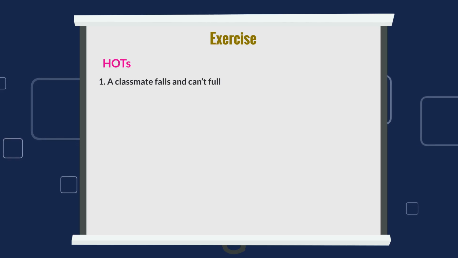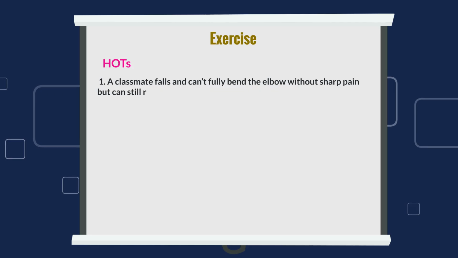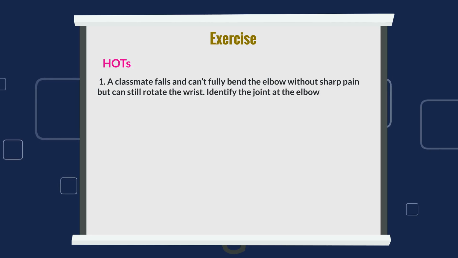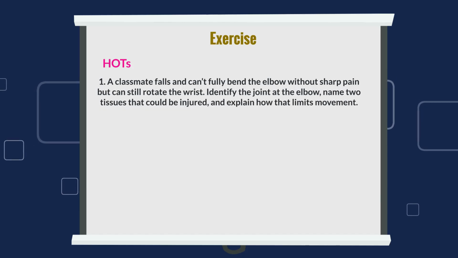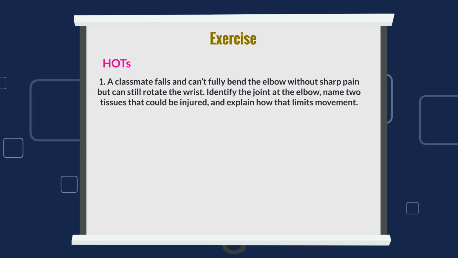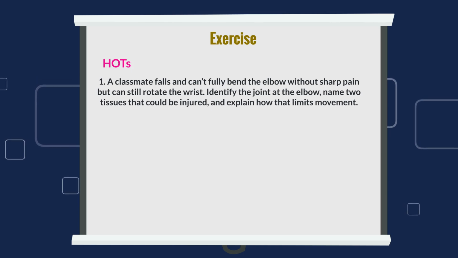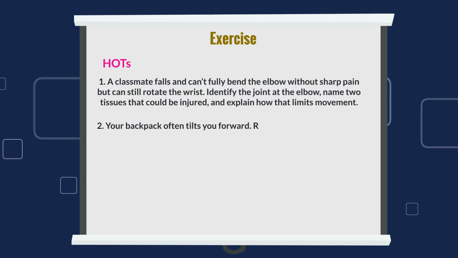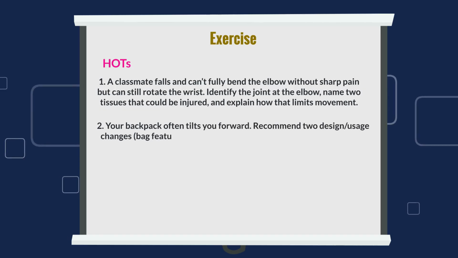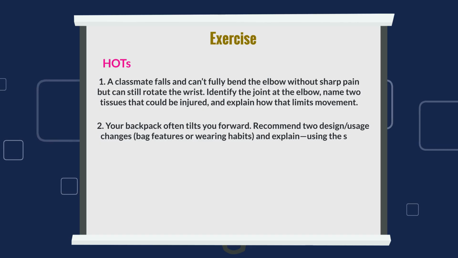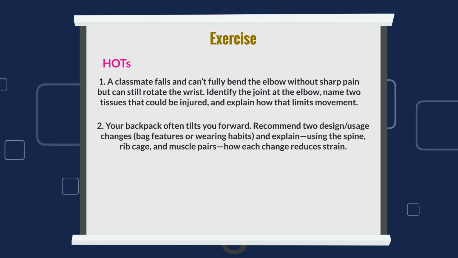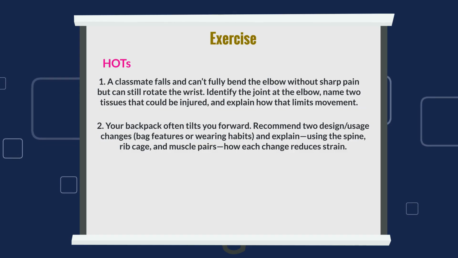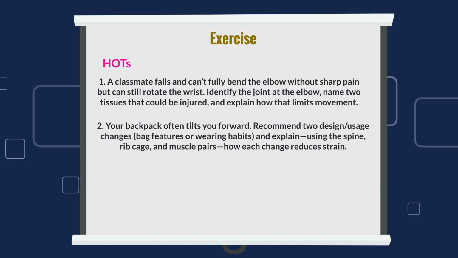1. A classmate falls and can't fully bend the elbow without sharp pain, but can still rotate the wrist. Identify the joint at the elbow, name 2 tissues that could be injured, and explain how that limits movement. 2. Your backpack often tilts you forward. Recommend 2 design/usage changes, bag features or wearing habits, and explain, using the spine, rib cage, and muscle pairs, how each change reduces strain.